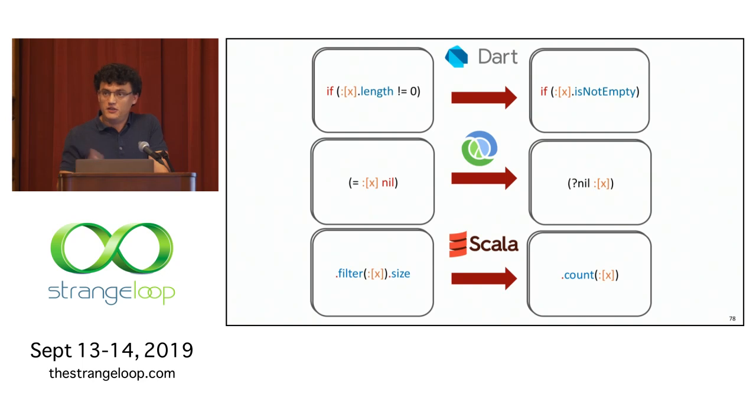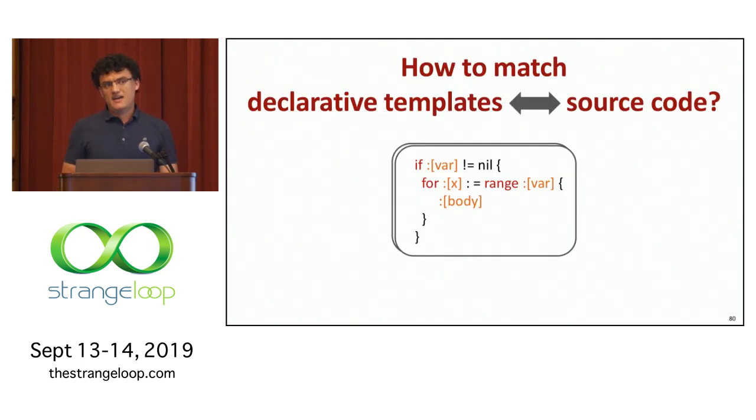Now, there's more details in the paper about how we deconstruct with respect to white space or punctuation and so on. But at a high level, that's the important part. So I told you how to represent code so that we can achieve transformations like these, but how do we actually match declarative templates to source code?